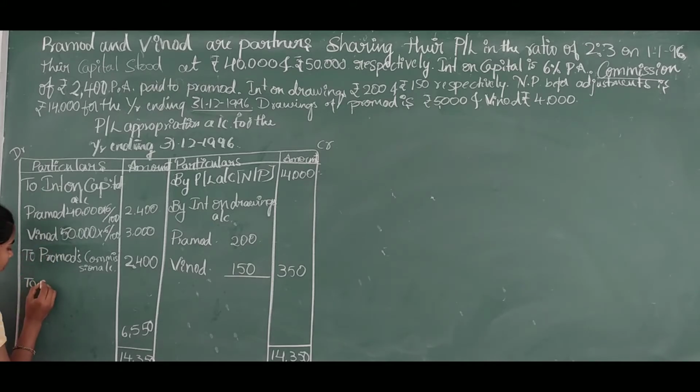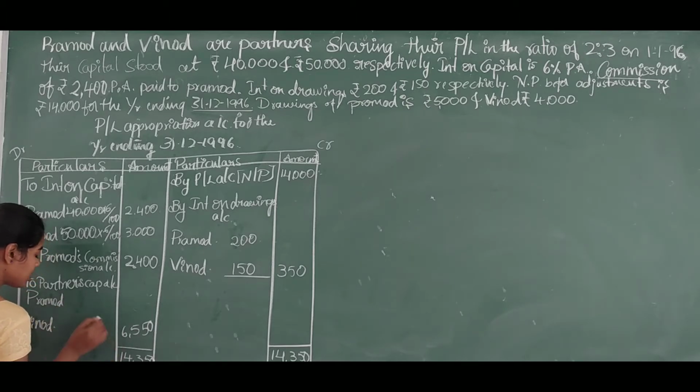debit side of the profit and loss appropriation account as 'To partners capital account', because the profit which is shared to the partners will be transferred to the partners capital account. First one is Pramod, another one is Vinod.